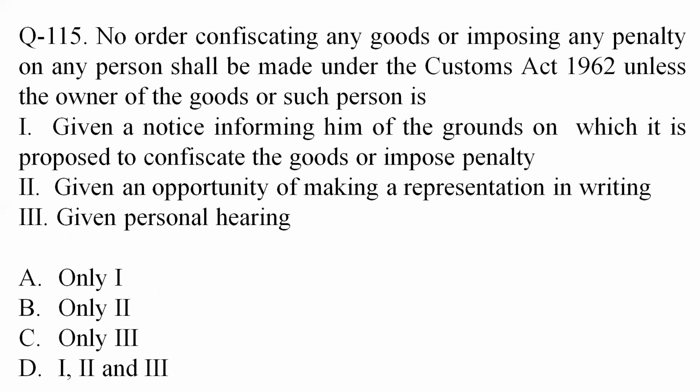Question 115. No order confiscating any goods or imposing any penalty on any person shall be made under the Customs Act 1962 unless the owner of the goods or such person is first given a notice informing him of the grounds on which it is proposed to confiscate the goods or impose penalty. Second, given an opportunity of making a representation in writing and given a personal hearing. Out of the options that we have, all three are applicable in this case. So as per the options, option 4 is the correct answer.